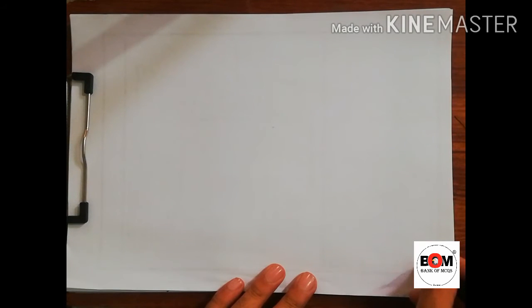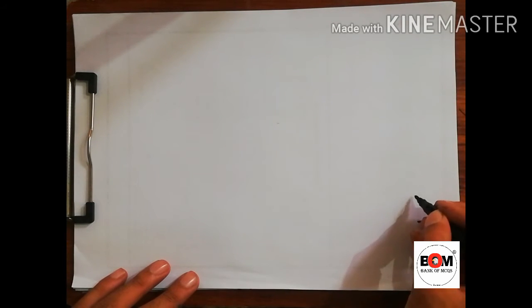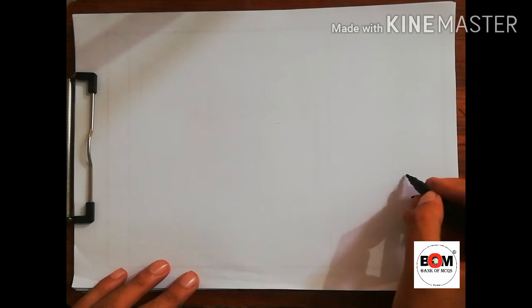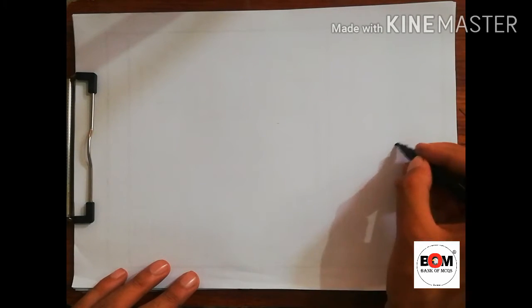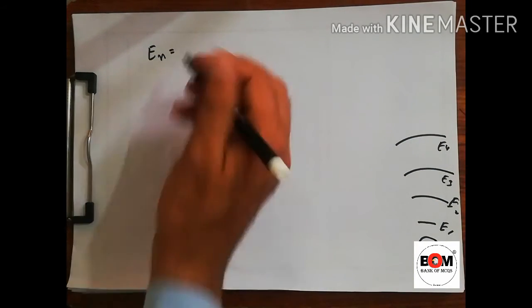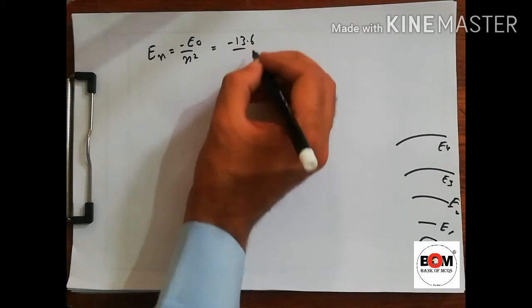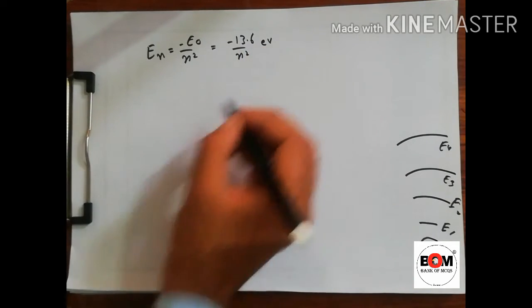Now this was a theory. You can also just remember the end equation. Now this is a nucleus. This is the energy of E1, this is the energy of E2, this is the energy of E3, and this is the energy of E4 and so on. So we know that En is equal to what? Minus E naught divided by n square. E naught is equal to minus 13.6 electron volt divided by n square.